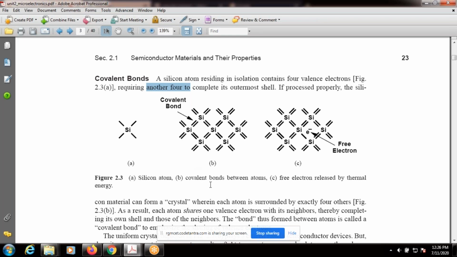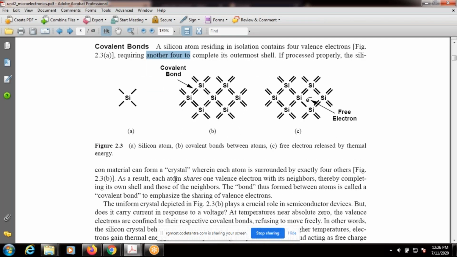Observe here figure B, covalent bonds between atoms. Each atom shares one electron with the other so that the covalent bond is formed. As a result, each atom shares one valence electron with its neighbors, thereby completing its own shell and those of its neighbors. The bond thus formed between atoms is called a covalent bond, to emphasize the sharing of valence electrons.